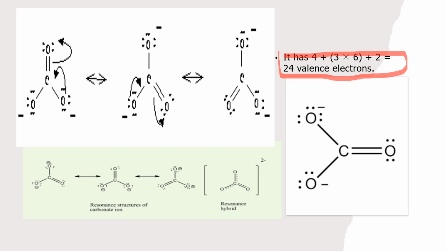Now we move towards the second step, that is drawing the resonating structures. Before we reach the resonance hybrid, all these structures are called contributing structures, because they make some contribution towards our permanent resonance hybrid.